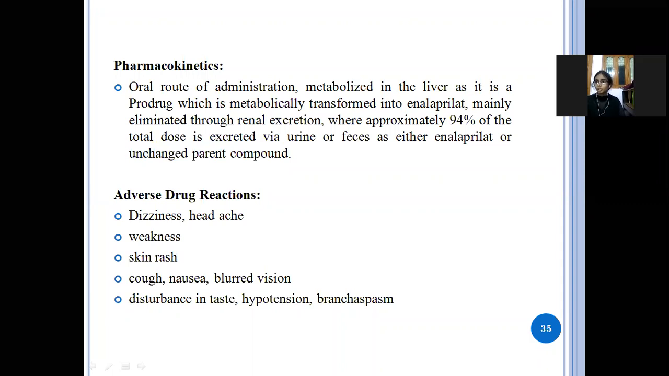So it is transferred into the enalaprilat, and it is eliminated through the urine. So it is an oral route of administration, and it is metabolized in the liver, and it is excreted through urine.